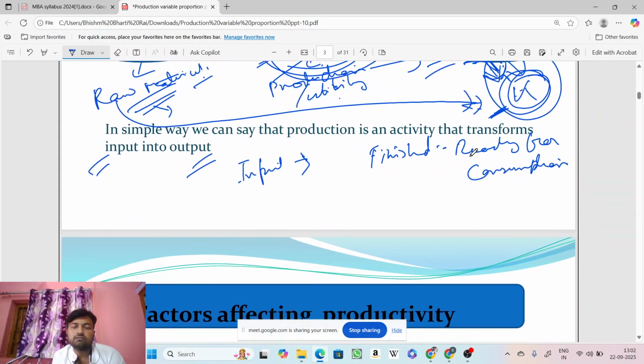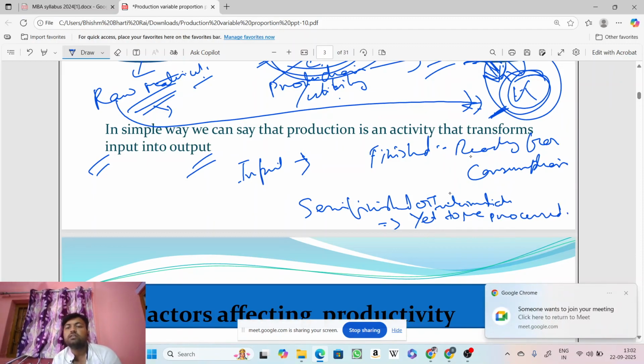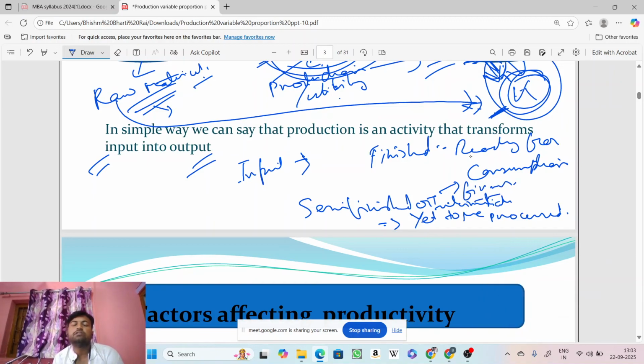And the next part, we have a semi-finished or intermediate product. The semi-finished or intermediate product is yet to be processed. The semi-finished product is consumed by the firms to produce again the finished goods.